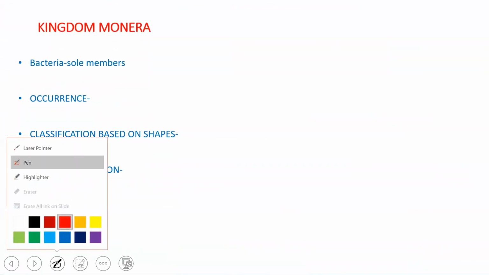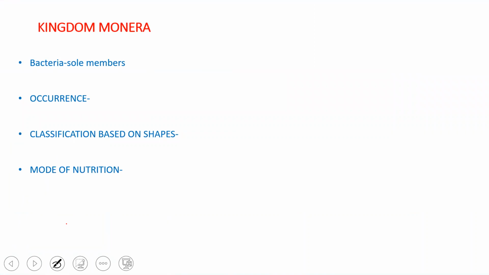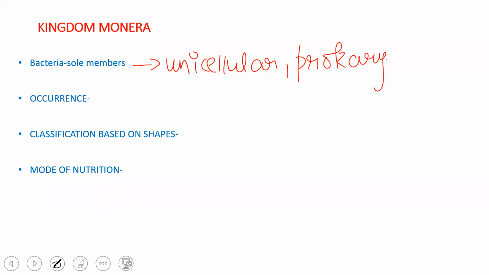Kingdom Monera, as I told you, includes the sole members called bacteria. Bacteria are the group of organisms which are unicellular in nature, prokaryotic in nature. And if we talk about the occurrence of bacteria, where are they present? They are present everywhere. They are found in abundance and they are found everywhere.